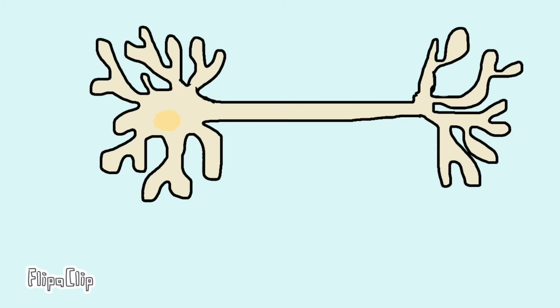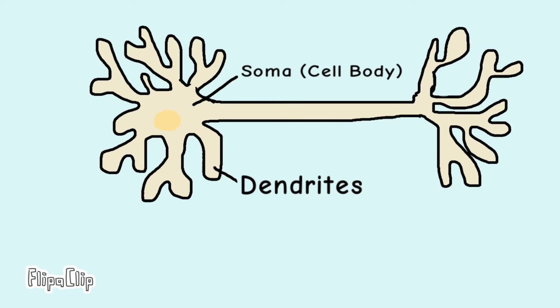We're going to talk about how neurons communicate, but first we need to talk about the basic structure of a neuron. Mainly, a neuron consists of 3 parts. It has its dendrites, its soma or cell body, and its axon. The dendrites function like a radio antenna in that they receive input from other cells. However, the axon sends out information to new cells.